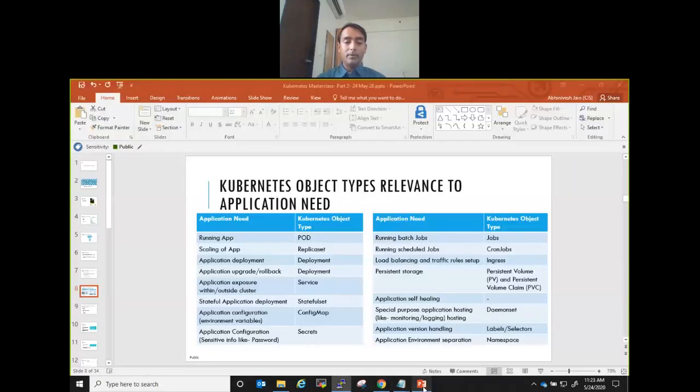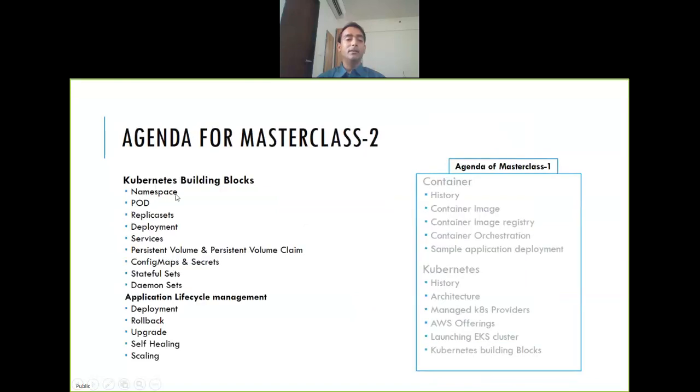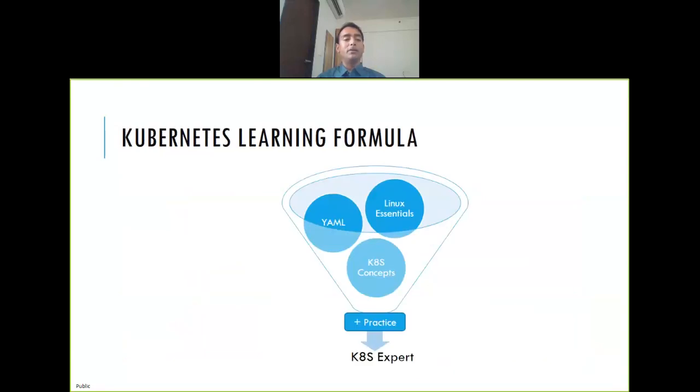So where we were. Now the next question is, why do we need to have all these objects? I mentioned that in today's session, we are going to learn namespace, pod, replica set. Now the question is, there are so many new names. If you're not familiar with Kubernetes, there are so many new names, and you will wonder why we need all this. And what is the relationship of these building blocks or these resources with my application deployment?